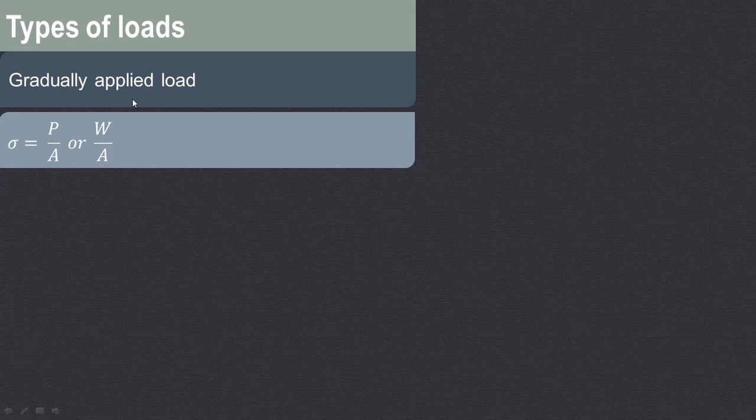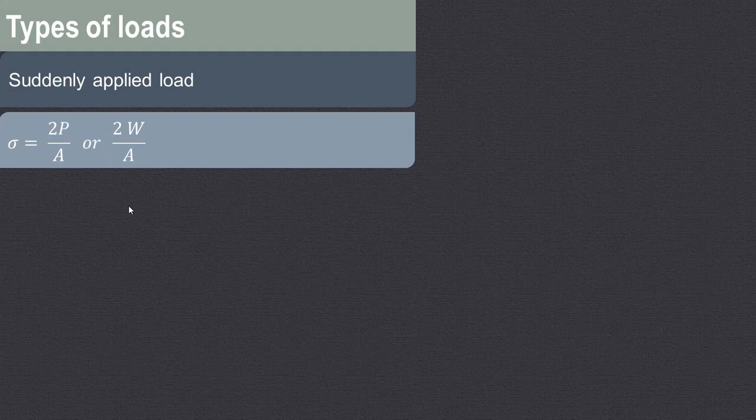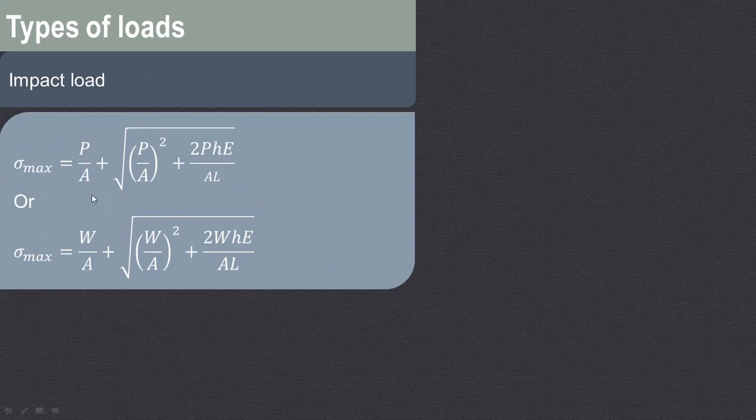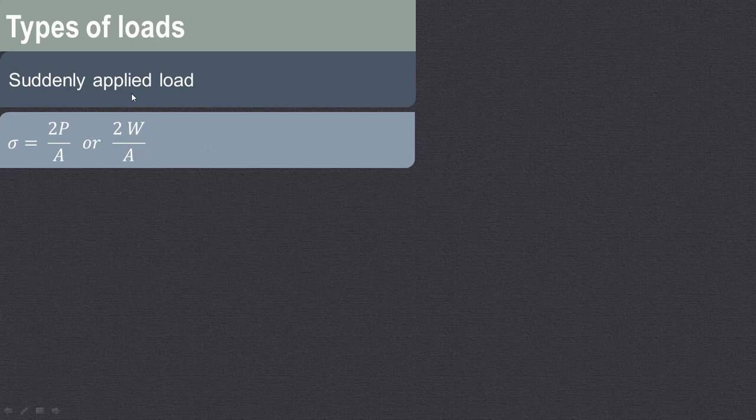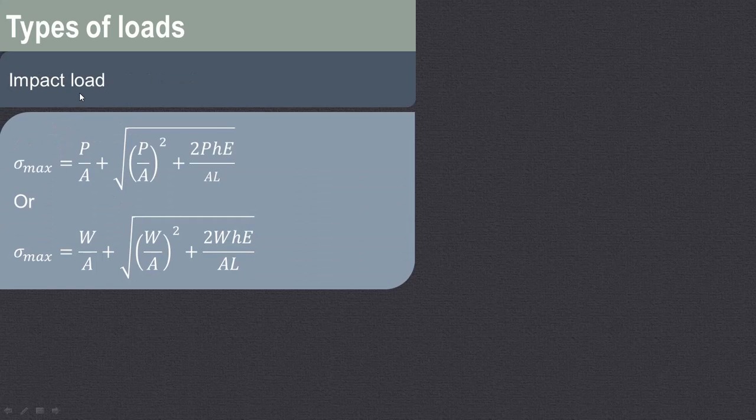For gradually applied load, the stress is given by, so there are three types of load. The first one is the gradually applied load: sigma is equal to force upon area. For suddenly applied load, if the load is applied suddenly on the bar, then it is 2 into P upon A. And for impact load, what does it mean?